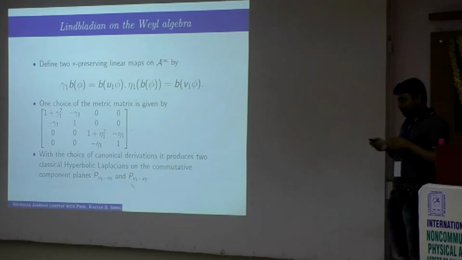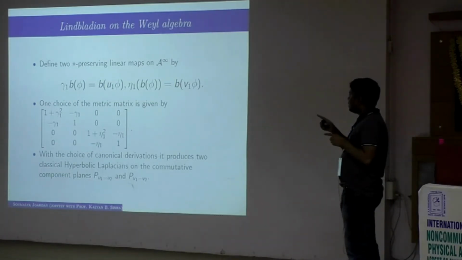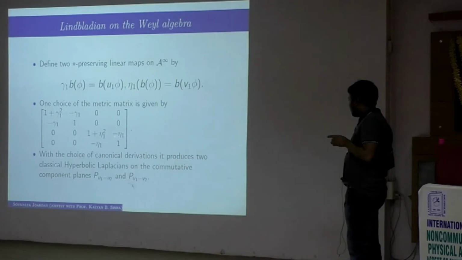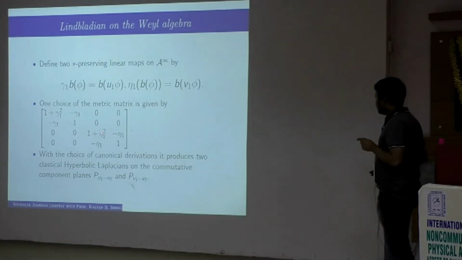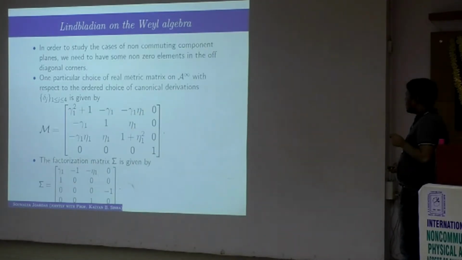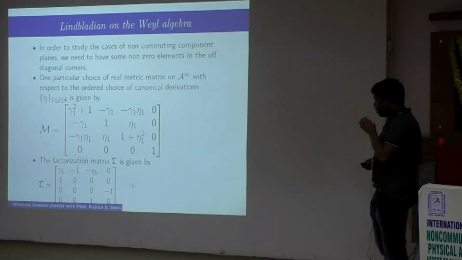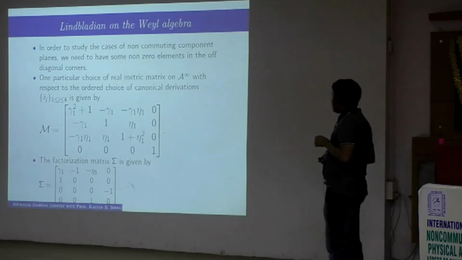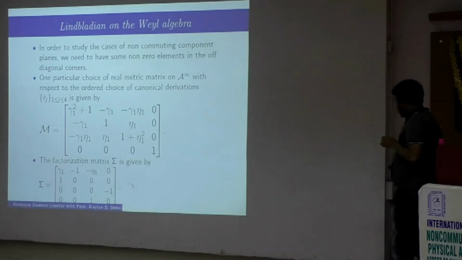One can see that they are commutative because this corner will be generated by u1, t1 and u2, t2, and this corner will be generated by v1, t1 and v1, t2 and v2, t2, and they are commutative. So on this corner we will have two commutative planes and two hyperbolic Laplacians. But we want to mix things so that we have something on the non-commutative subplanes rather. So to get something non-trivial on the non-commuting component planes, we have been able to define a metric matrix. It is given by, again, this matrix.